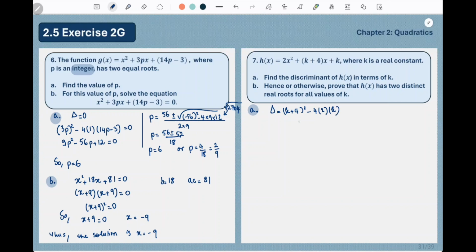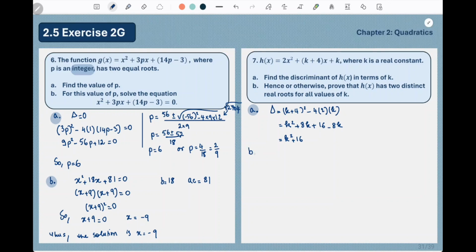So let me expand this one, it's k squared plus 8k plus 16. This is one of the identities, so it's easy to expand it. So k squared, and this is 4 squared, and then in the middle 2 times k times 4, minus 8k, and I'm ending up with k squared plus 16.